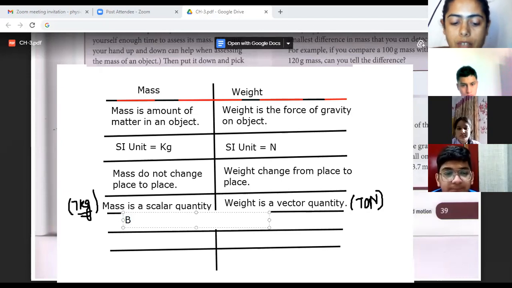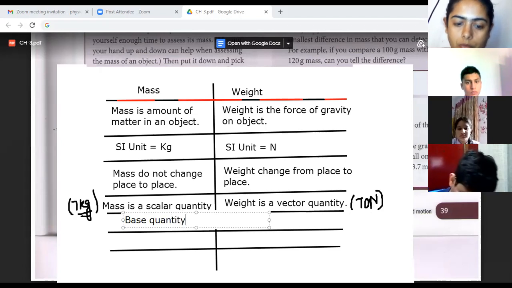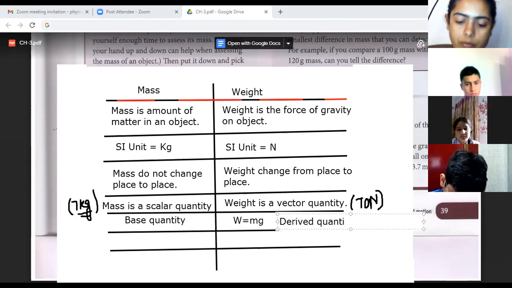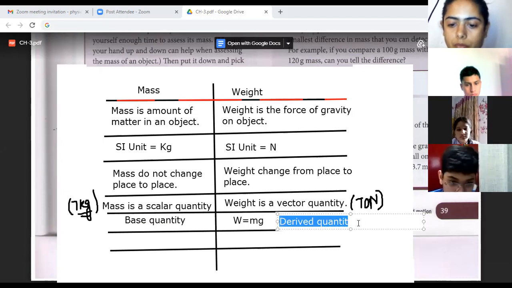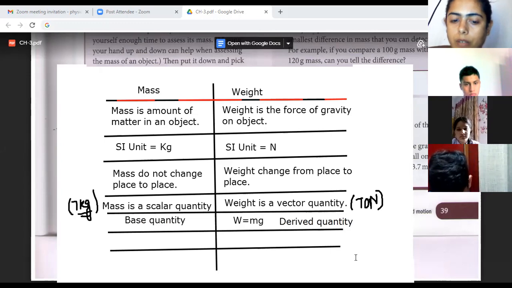So we can have this mass is a base quantity. And weight is what? Derived quantity. Fine.